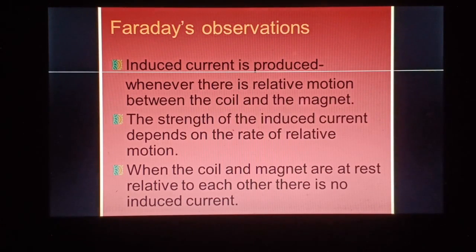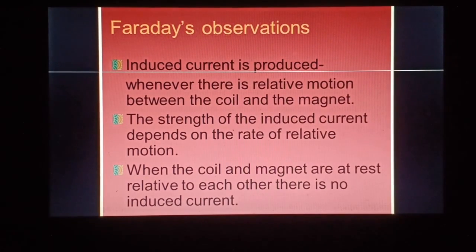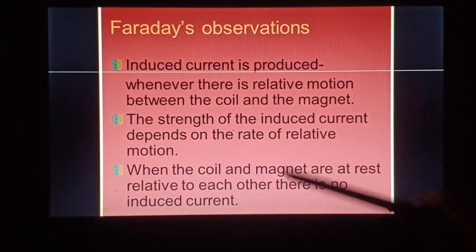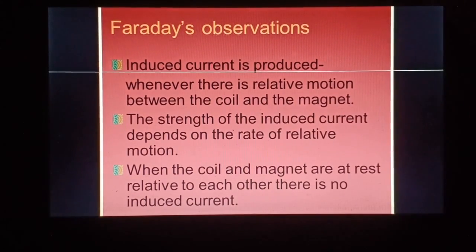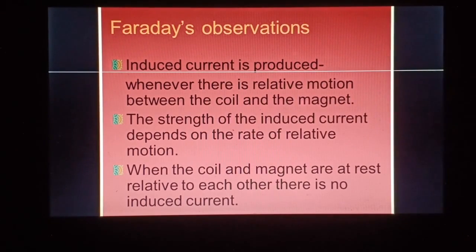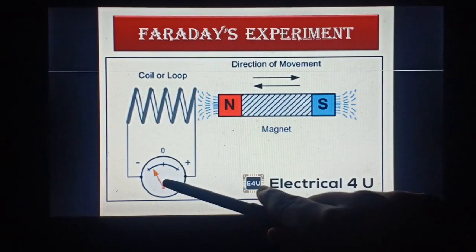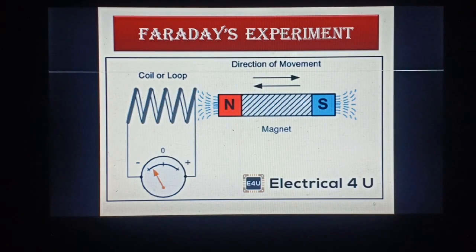Induced current is produced. Induced means it was not there earlier; it is produced only when something is happening. Induced current is produced whenever there is relative motion between the coil and the magnet. A very, very important thing to understand: relative motion between coil and magnet. Current is produced only when there is motion between coil and magnet. If there is no motion between them, no current will flow through the circuit. Movement is very much essential.